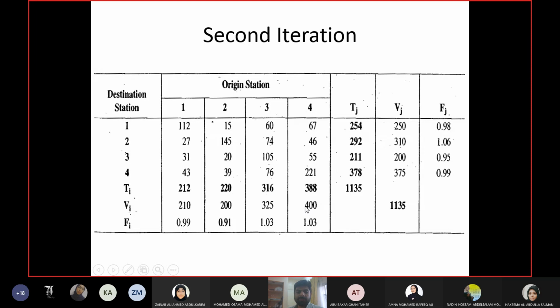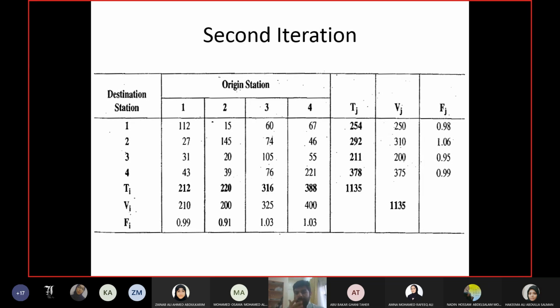These are the new summations, and then these are the new factors. Now you see all factors are in the range. Okay. There's a small check you can perform because you have to perform multiple iterations. If you made a mistake in the first iteration and you are having problem because of that, you may not know. So you can have a check after each iteration.